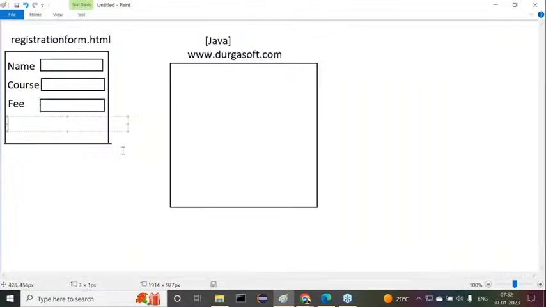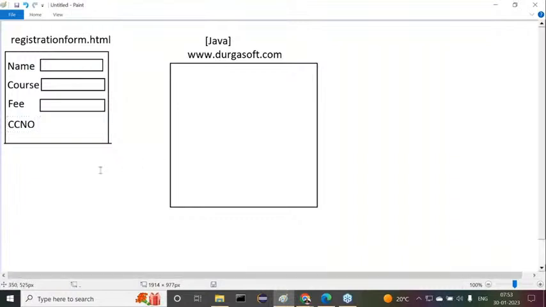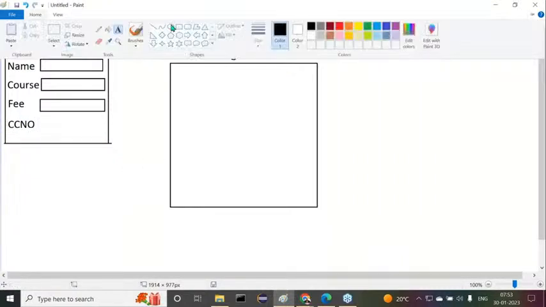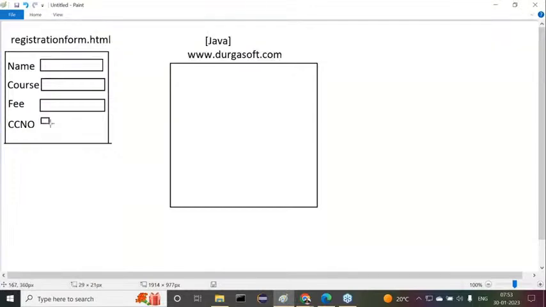next one is credit card details, credit card number, or we can go for UPI payment and UPI ID. Whatever you want to use, that payment option is available there. But for example, we want to go for the credit card number.